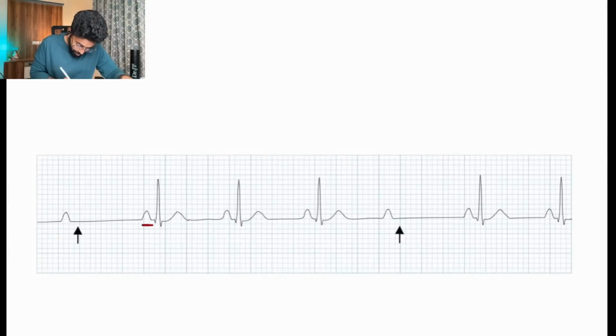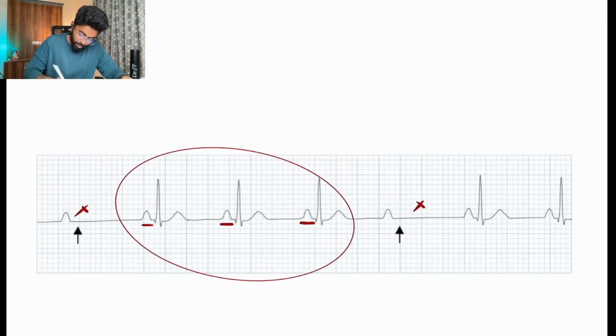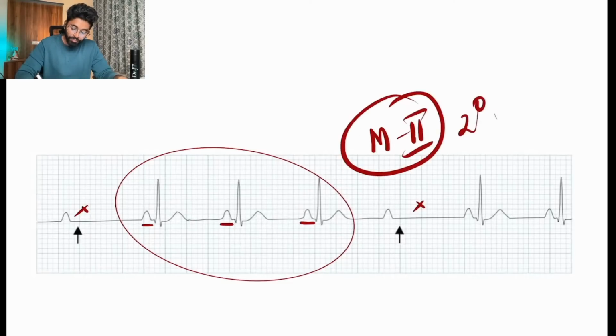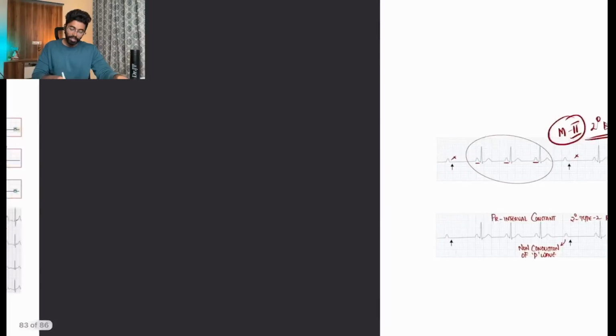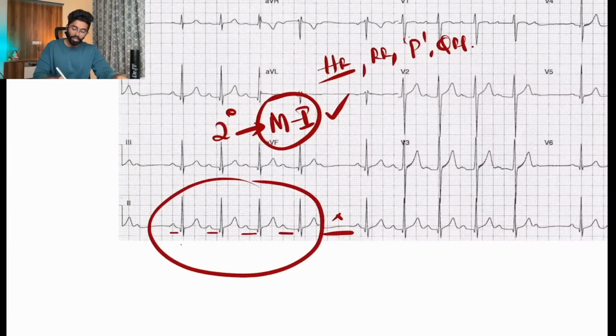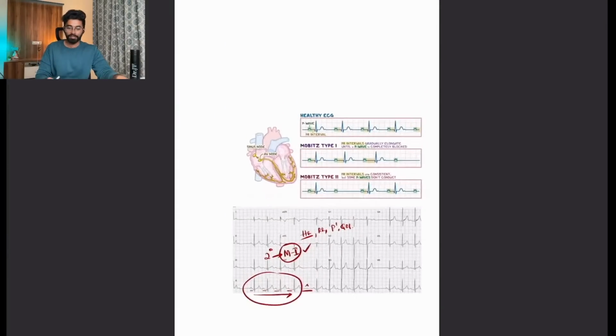Then we have the next ECG. Here, the PR is same. There is a drop here. PR is same, but I can find a cluster of waves. As I said, there is a cluster of waves, PR being constantly normal or can be prolonged, but constant, and one wave is being dropped. Then definitely it is a Mobitz type 2 second degree block. Yeah, there is a cluster here also, but there is prolongation of the PR. No, just think once.